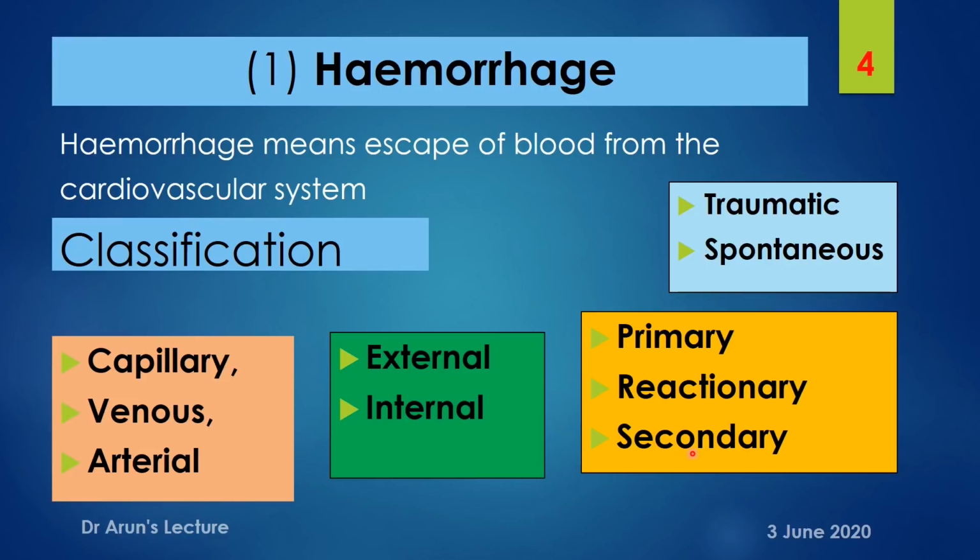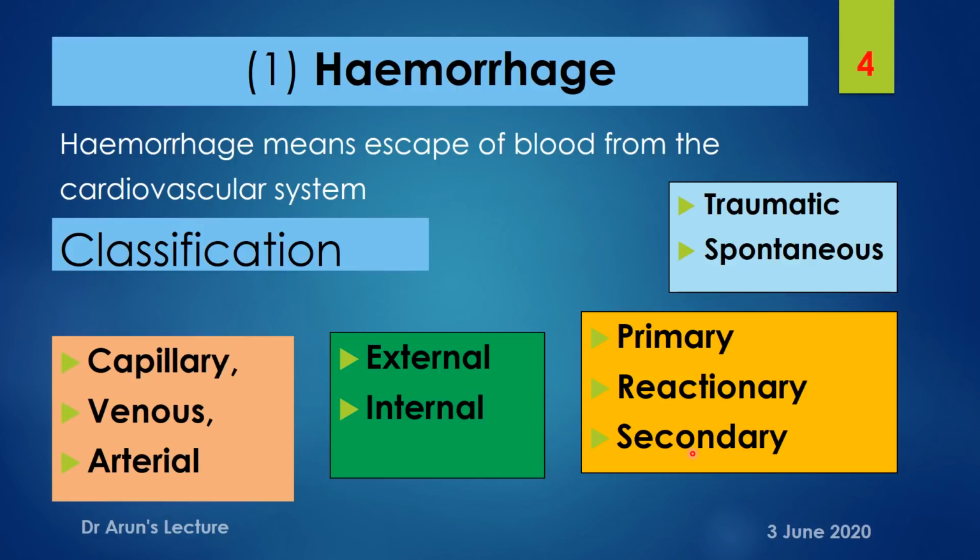The reason behind reactionary hemorrhage is a rise in blood pressure after recovery from a state of shock. The patient recovers from shock, and due to this recovery there is a sudden increase in blood pressure. So a clot that has formed at that site either dislodges or moves from its native site, which can result in a reactionary hemorrhage.